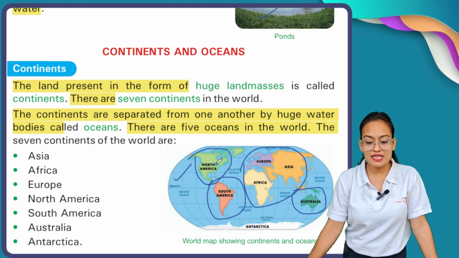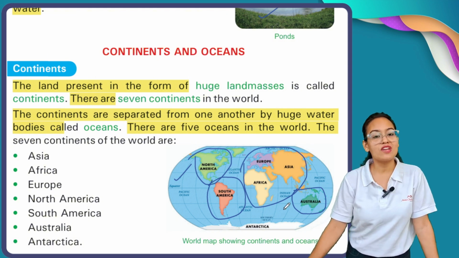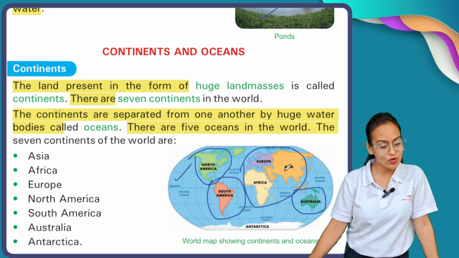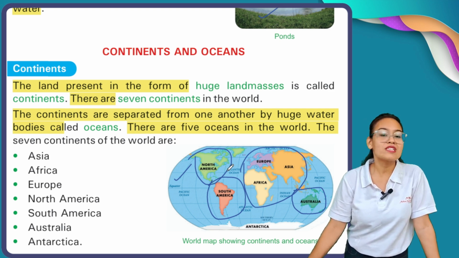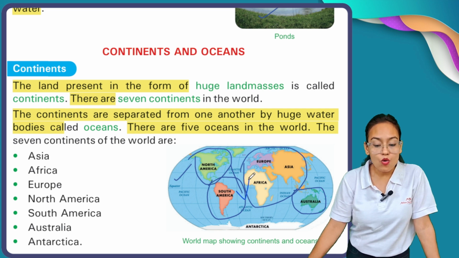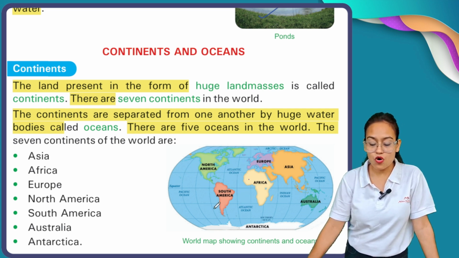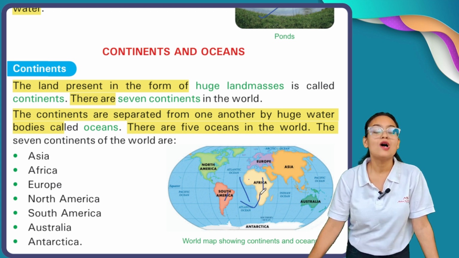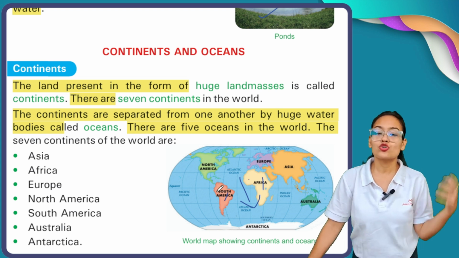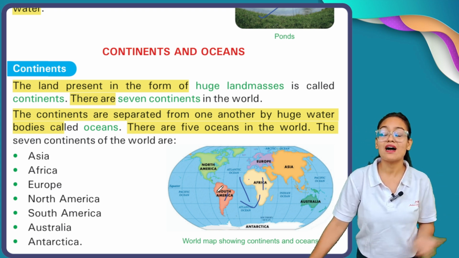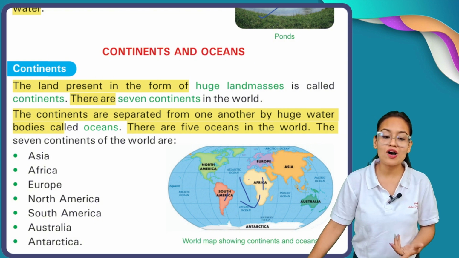You can see, my dear students, all these pieces of land masses are separated from each other. They are not interlinked, they are separated. And who separates them? Oceans separate them. Let me show you. These are all pieces of land, and these two pieces of land are separated by a water body, and those water bodies are named oceans or seas.